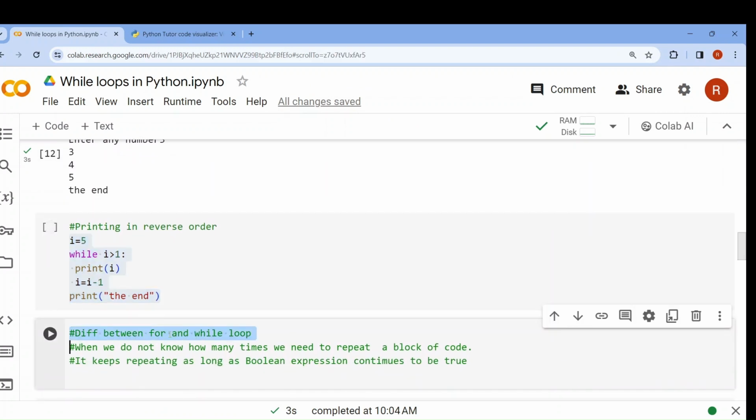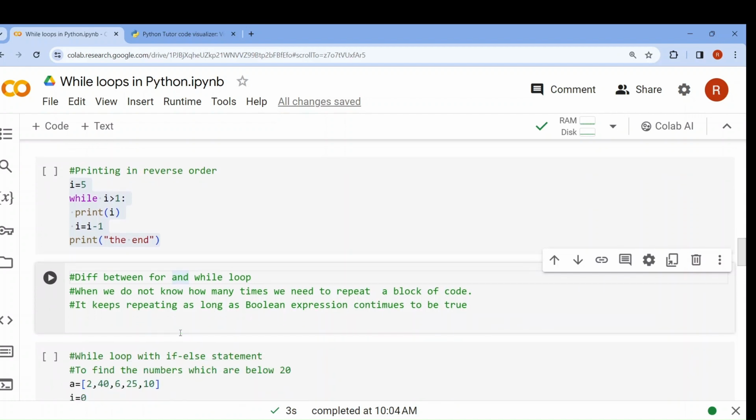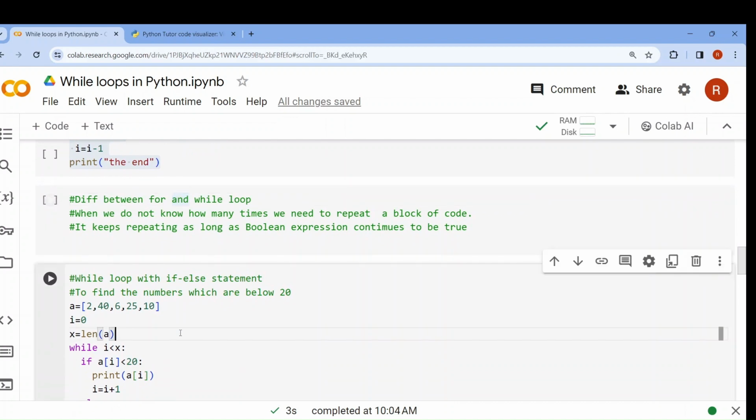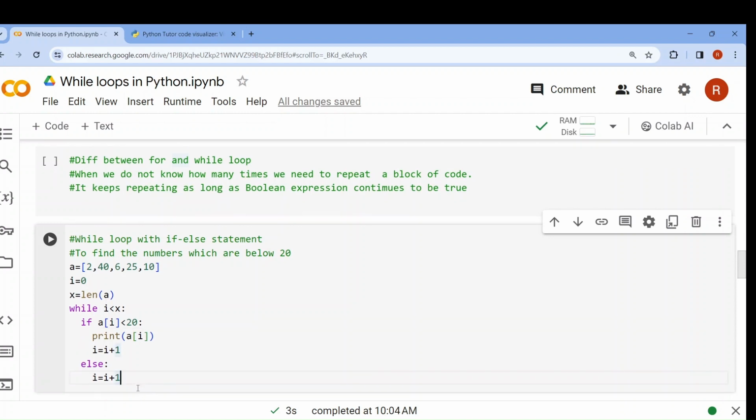Now the difference between for loop and while loop we have already understood. For a for loop there is a fixed number of executions of the loop, but for while it depends on a condition. Okay. Now we will study while loop with if else statement. First, I have taken a list, and what I want to achieve in this program is to print only those numbers which are below 20. Now how can I do it using while loop?